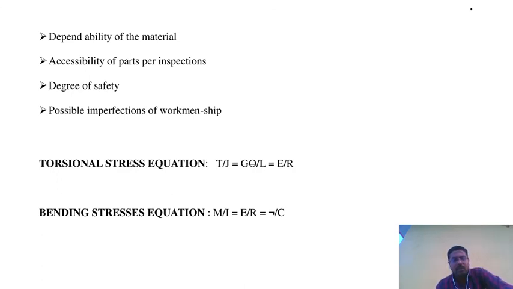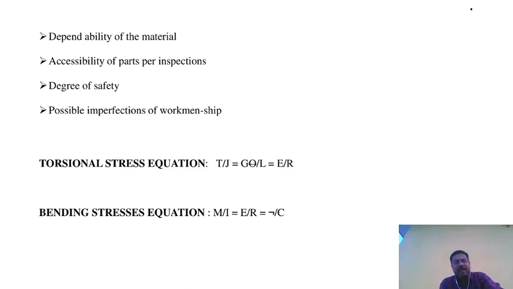Now the torsional stress equation. Torsional stress means twisting caused by the load applied on that particular machine. So T/J = Gθ/L = τ/R, where T is the torque, J is the polar moment of inertia, G is the modulus of rigidity, θ is the angle of twist, L is the length of the material, τ is the shear stress, and R is the radius. In this way we can find the torsional stress equations.